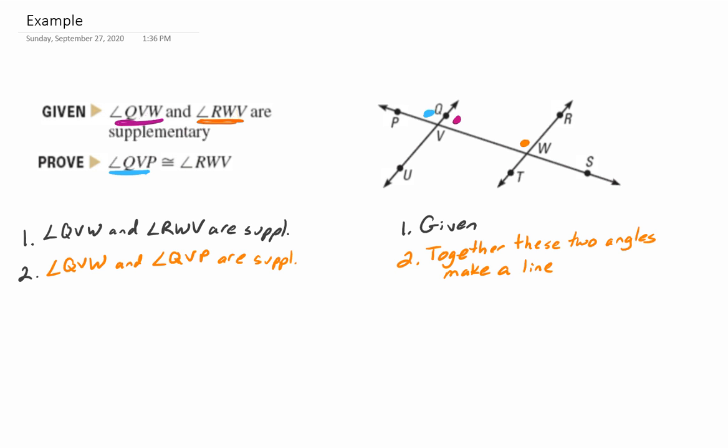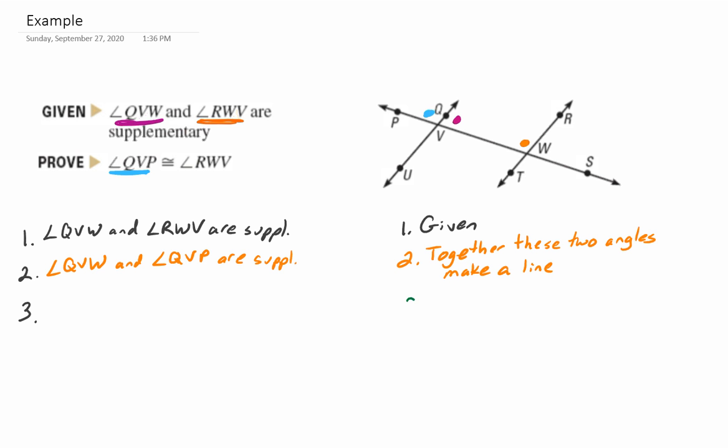So then I have a few options here. I'm noticing that angle QVW is supplementary to two other angles. So my orange is supplementary to the purple, and the blue is supplementary to the purple. Well, this is the congruent supplements theorem I just went over.